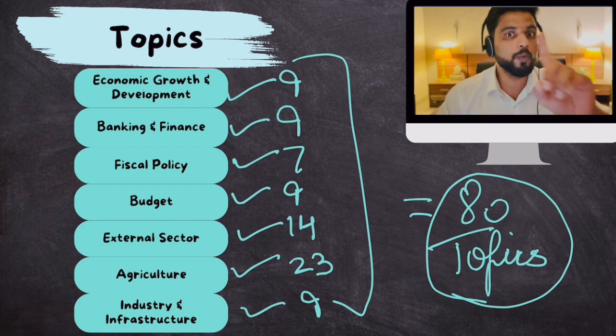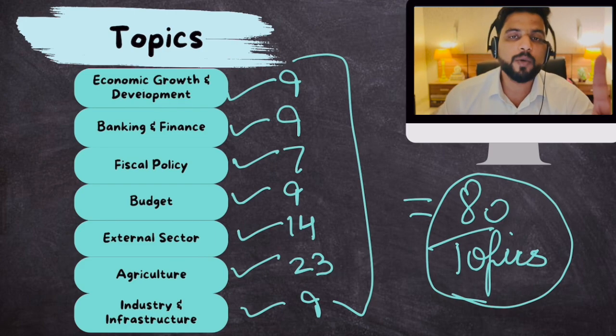From tomorrow onwards, we will start with the Prelims Powerplay Economics series. In the next 10 days, your entire current affairs economics section, as well as some static concepts, would be covered. So the next 10 days are dedicated to economics.